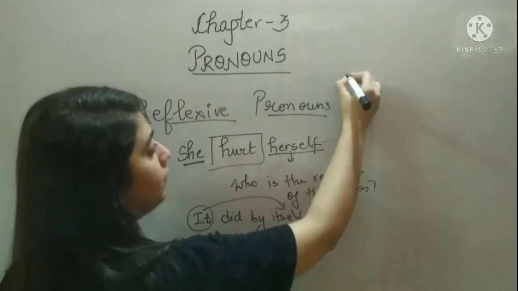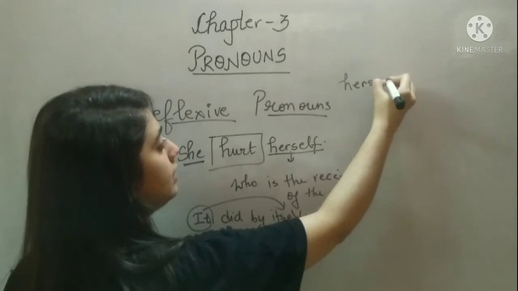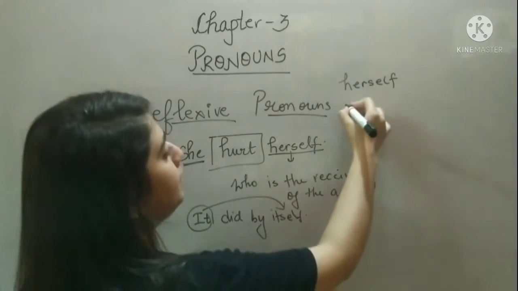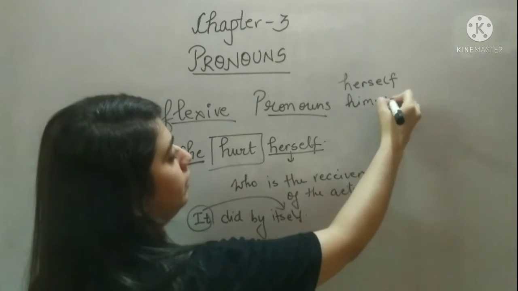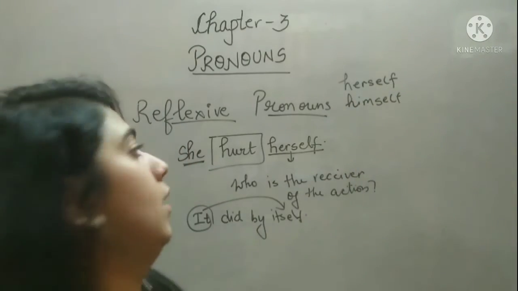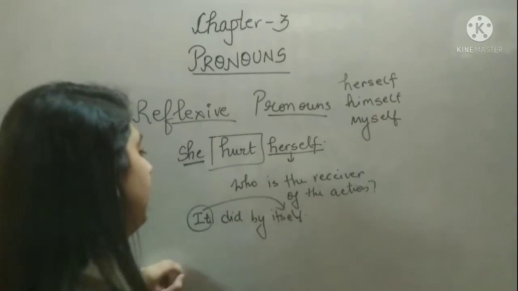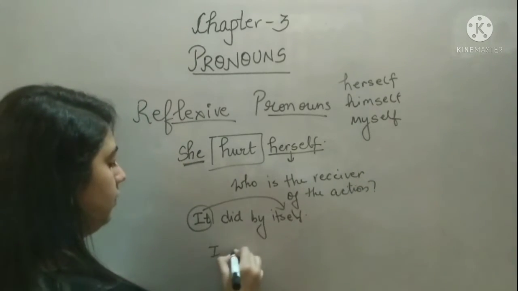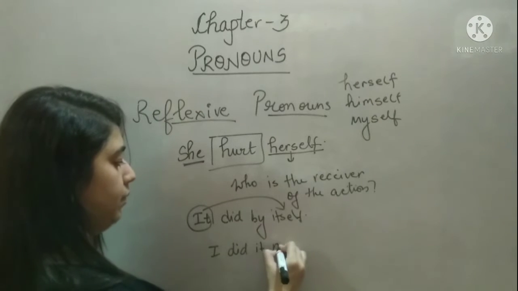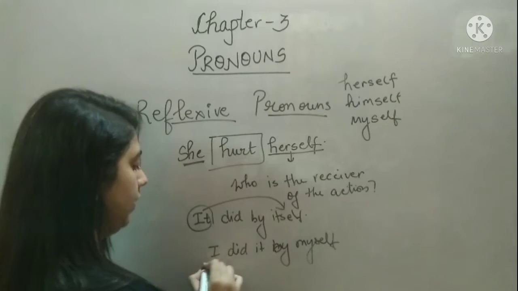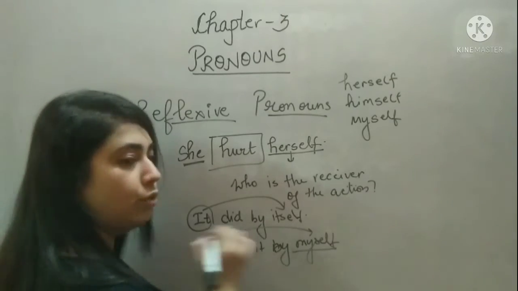So, what are reflexive pronouns? Herself, कि उसने खुद किया, उस लड़की ने. Himself, उस लड़के ने खुद किया. Myself. Okay? I did it by myself, कि ये मैंने खुद किया.